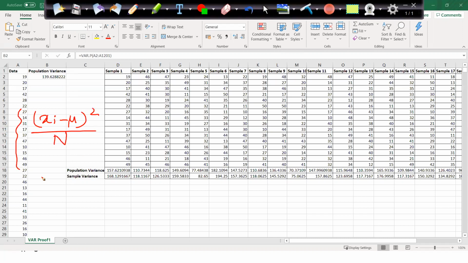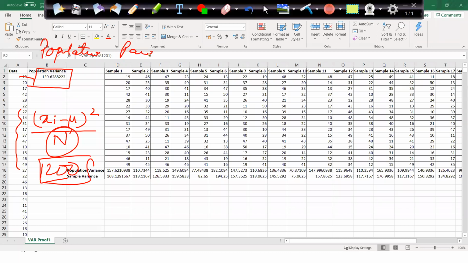I took the individual record minus the mean of it, divided by the total number of records, that is 1200. I got 139.63 as my population variance. This is my population parameter, that is nothing but my variance, nothing but sigma square.